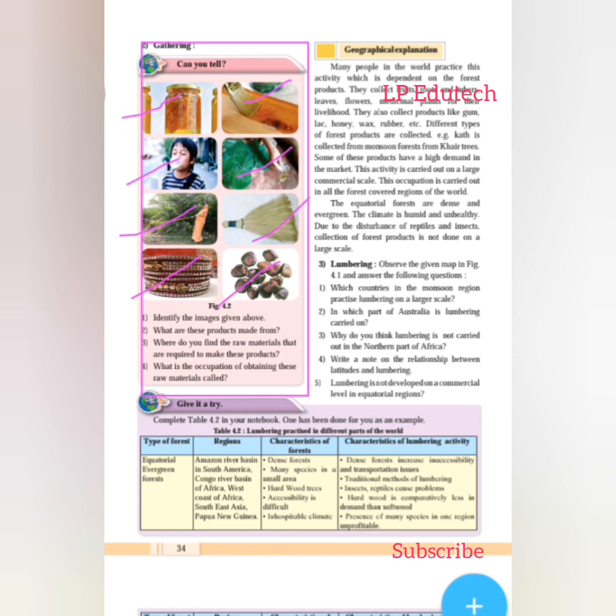And number 4, what is the occupation of obtaining these raw materials called? It is called gathering. So we are just gathering from nature, from the forest, and preparing things based on nature.